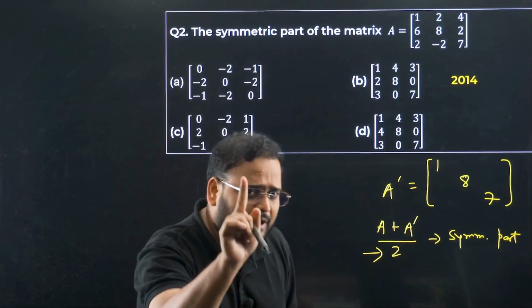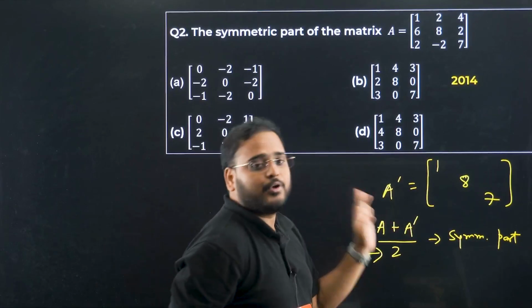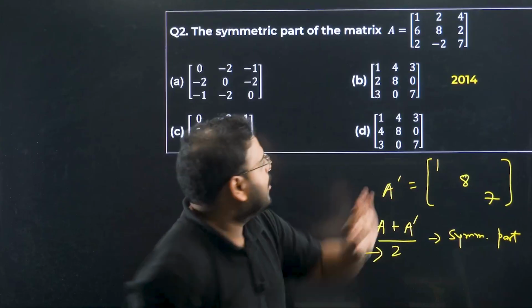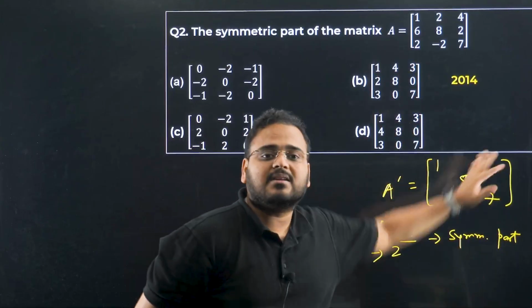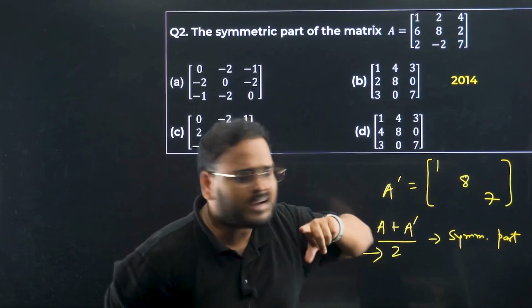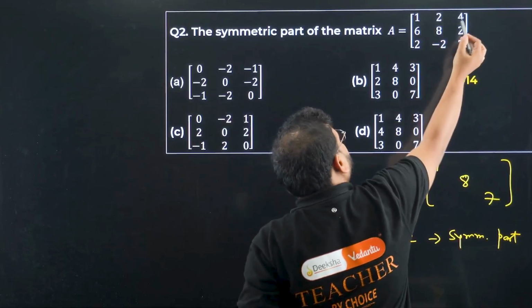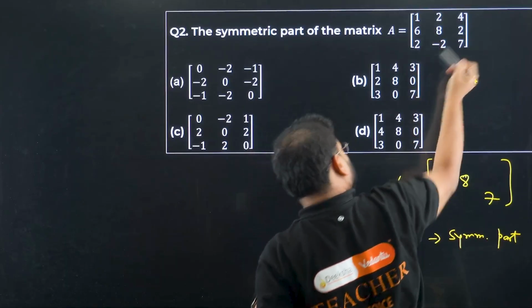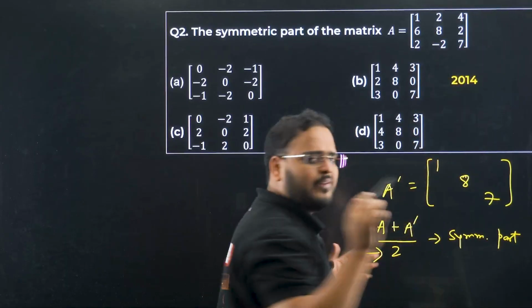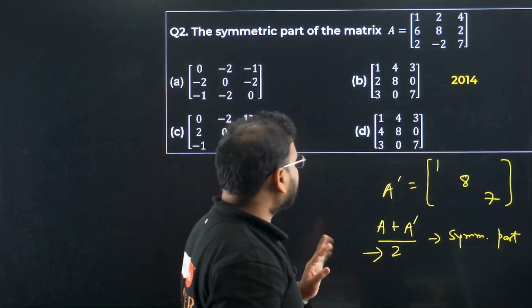I'll repeat myself one more time. So for A dash, if you look to find the transpose, what happens? Diagonals remain the same, other elements you interchange. Correct? This 2 will come here, this 6 will go there, this 4 will come here, this 2 will go there, this 2 will come here, this minus 2 will go there. That's how you find transpose. All of you agree? Okay.